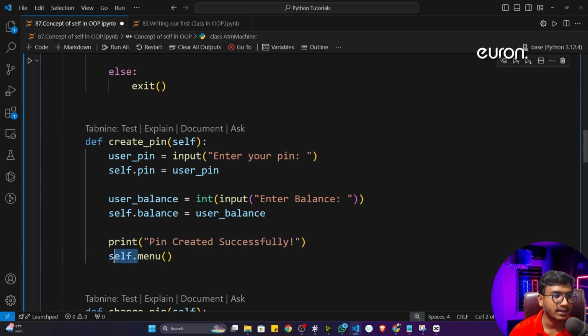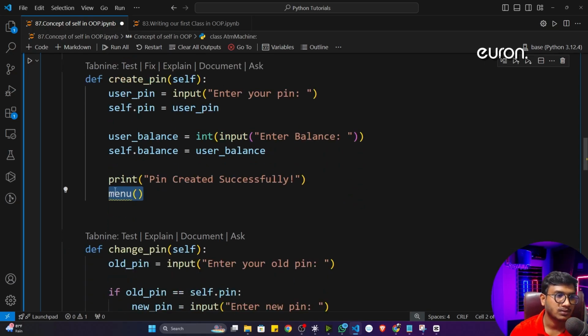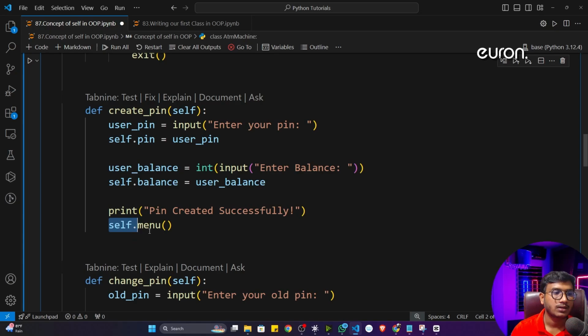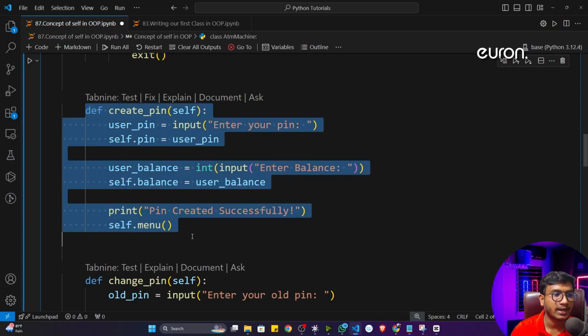Now see, if I call it like that, it won't work. Menu is not there inside this particular class. What is menu here? It's not a property of the ATM machine class right now. So that's why you have to use this particular self keyword every time. Self will tell you this menu is the property of the ATM machine class. Now with the help of that I can easily communicate with another function inside a function. This is the idea.